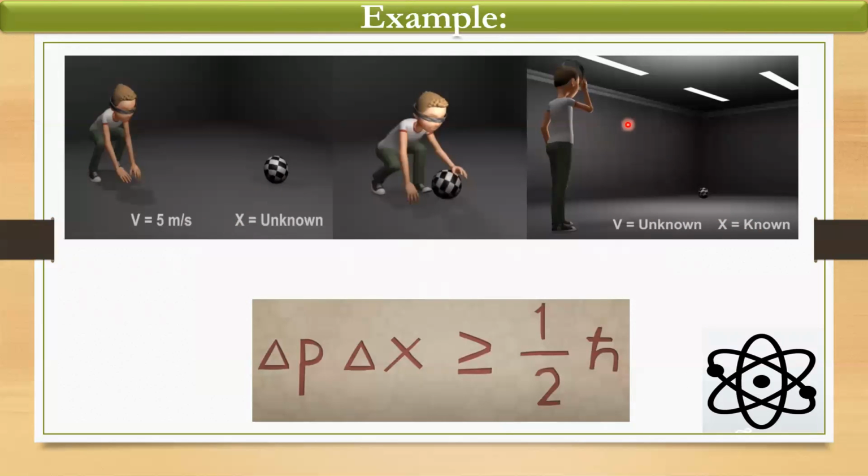Unless and until he opens his eyes, he won't be able to know the position of the ball. So this is what Heisenberg's uncertainty principle tries to explain, that when an object is in motion, we cannot calculate its velocity and its exact position at the same time. Simultaneously, it cannot be calculated.